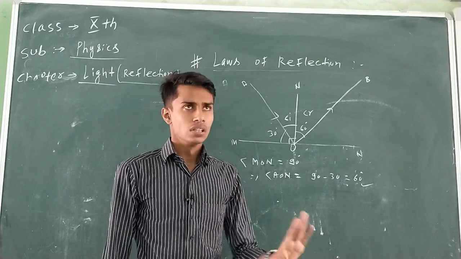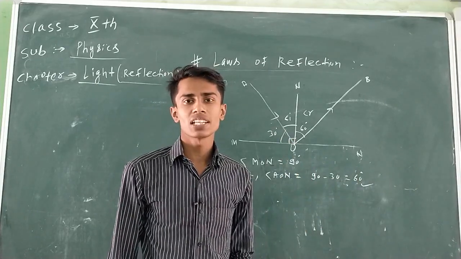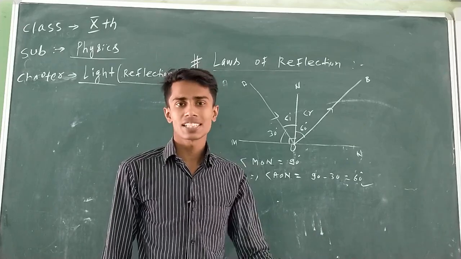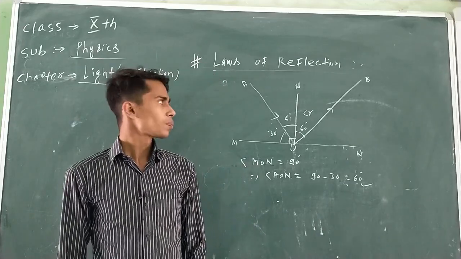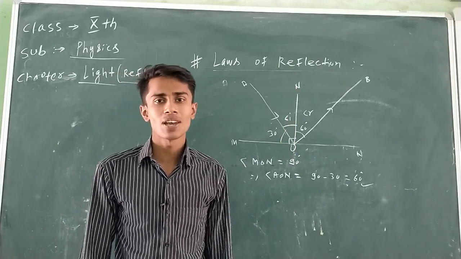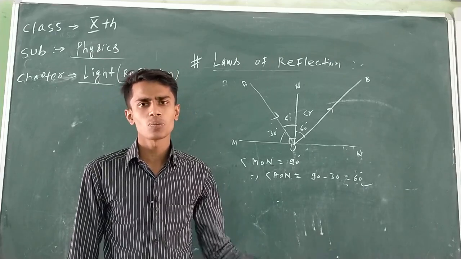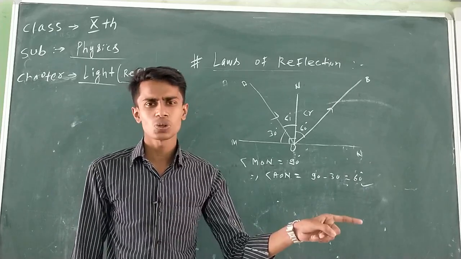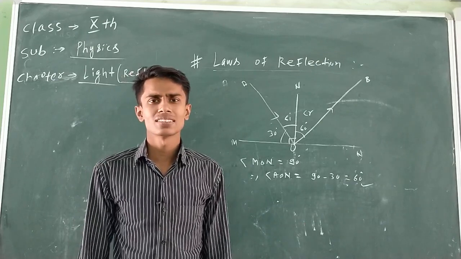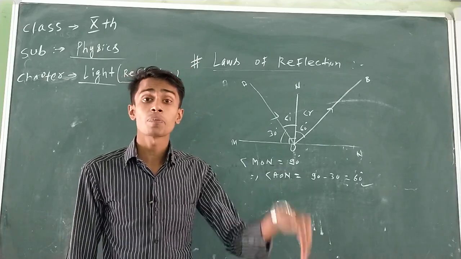Any problem? Now an important conclusion. Whenever a ray of light is falling obliquely on a surface, you can easily calculate the angle of incidence and the angle of reflection, and so you can also trace the path of the reflected ray. Now suppose a ray of light is falling perpendicularly on a surface. How could you calculate the angle of incidence? How could you calculate the angle of reflection? And how could you trace the path of the reflected ray? It is one of the most important concepts, and I think it is the first question of your part 1 H-Chan question. A question like this has been asked numerous times in boards also. What happens whenever a ray of light is falling perpendicularly on a surface?